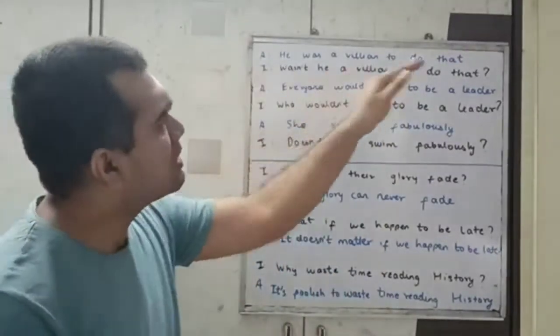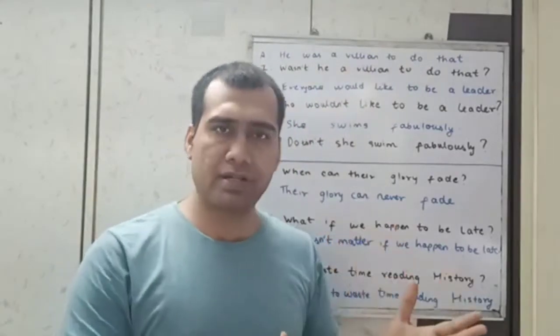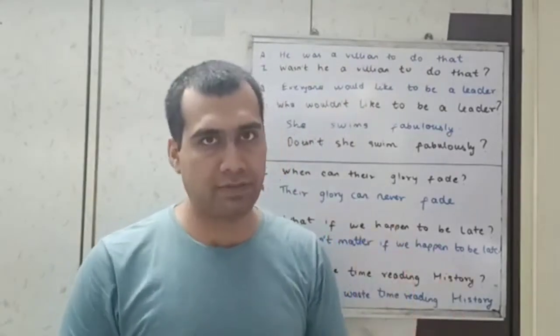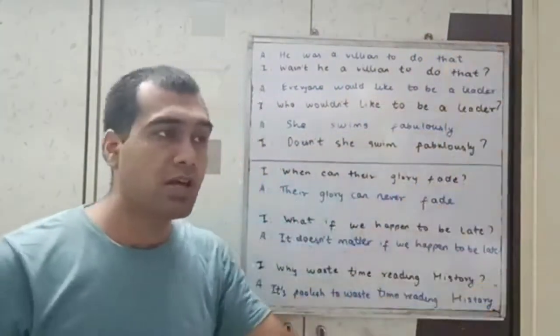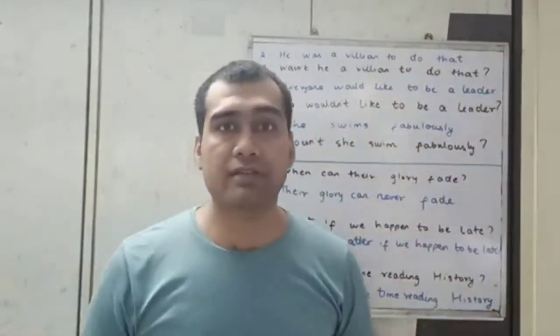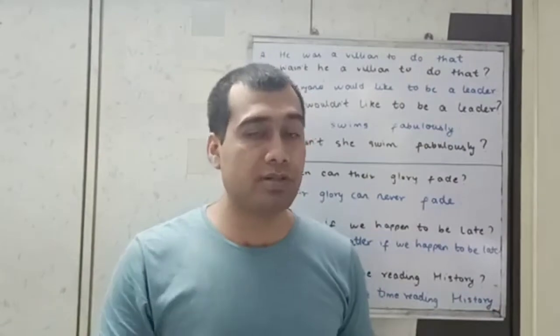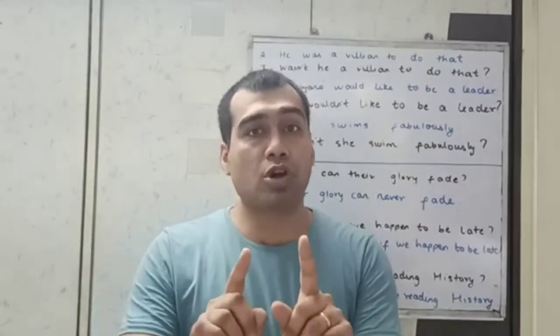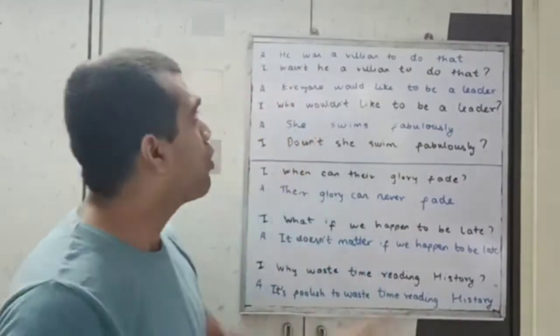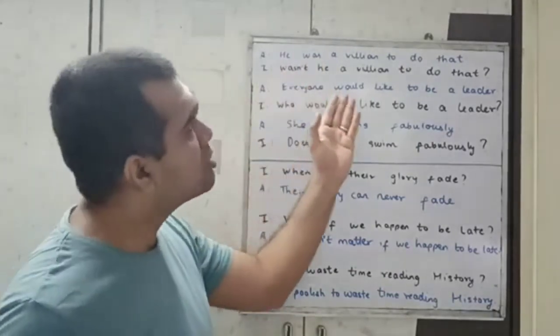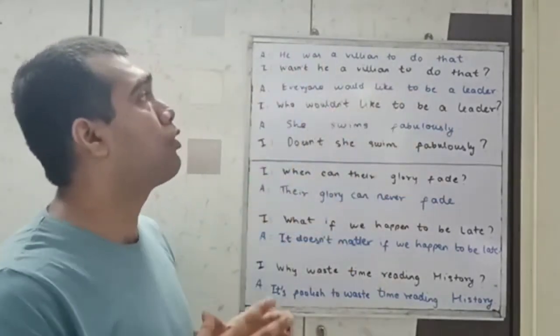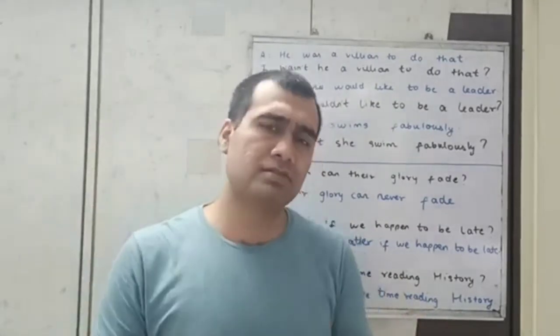Now, assertive sentence can be affirmative or negative. In this case, there is no negative word in the question. So when you will convert it to interrogative, there should be a negative word. And the meaning should not change. So was will become wasn't. He was a villain to do that. Wasn't he a villain to do that?